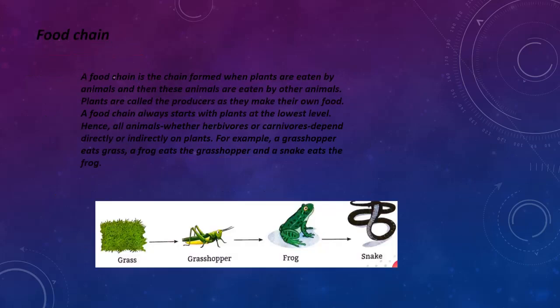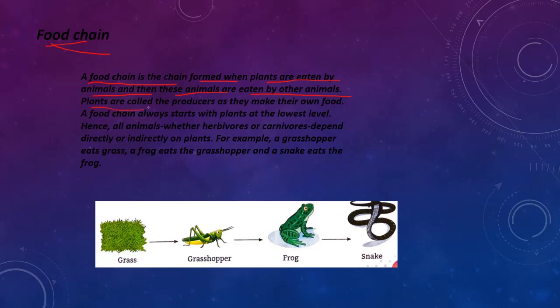Okay, the last topic is the food chain. What is the food chain? A food chain is the chain formed when plants are eaten by animals and then these animals are eaten by other animals. This is called a food chain. We will learn more about this.